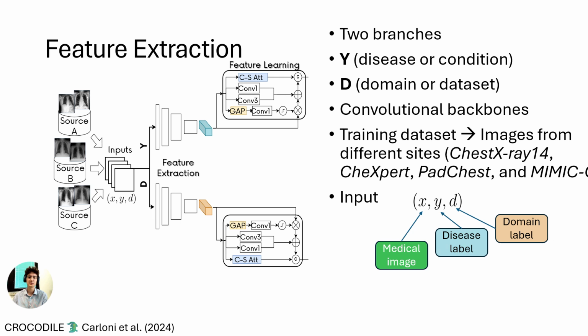The first stage is feature extraction, where we have two branches, Y and D, one for the disease or condition prediction, and the other for the domain or dataset prediction.